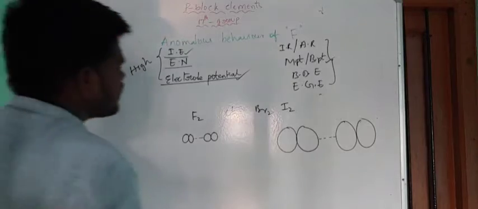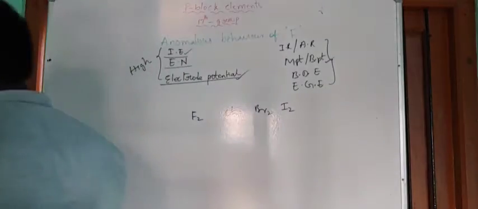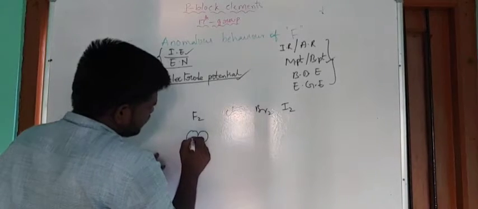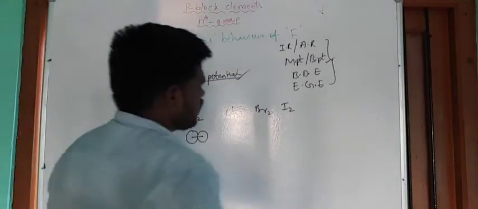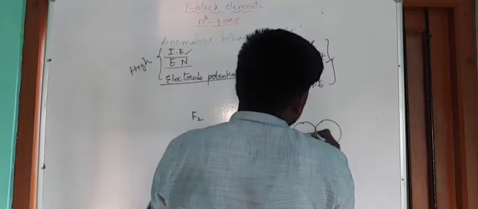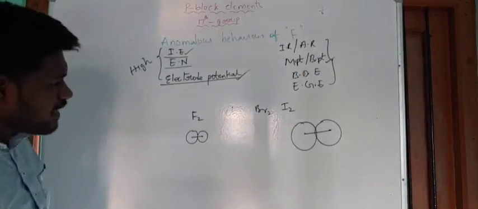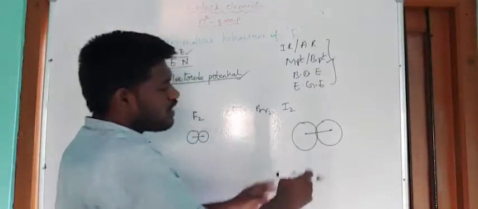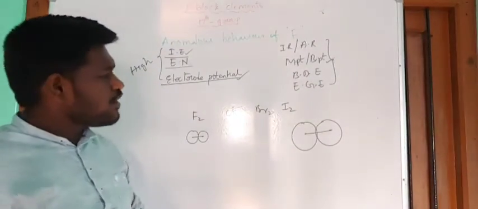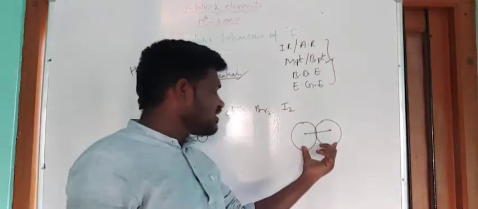Next one, bond dissociation energy. So generally, this is the F2 molecule, and here this is the bond length. Next one, let me take iodine, the I2 molecule. This is the bond length of the I2 molecule. Now between these two, the bond length is more here. When bond length is more, then you can break that bond easily. So by using a small amount of energy, this bond will break down. So here bond dissociation energy is less.